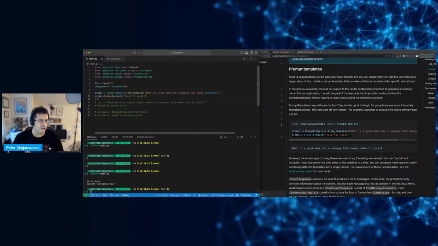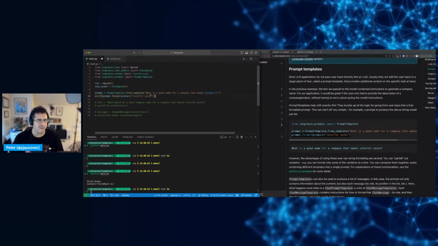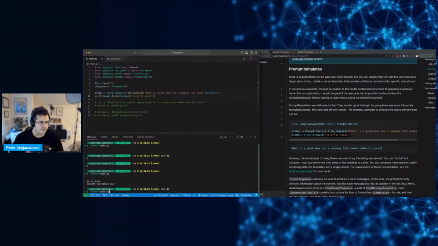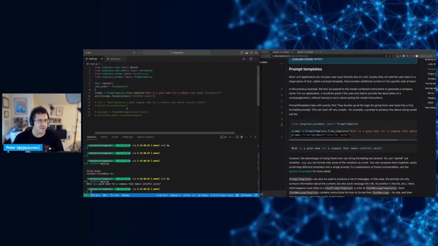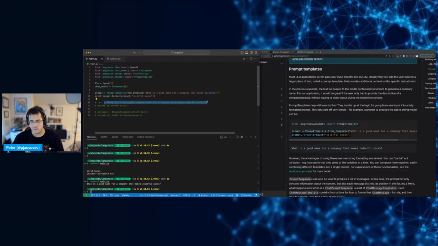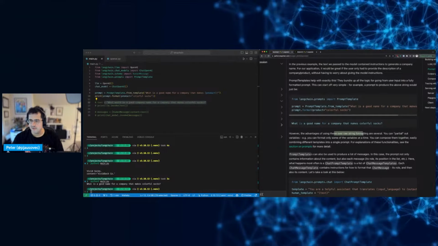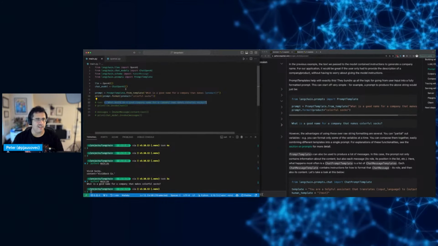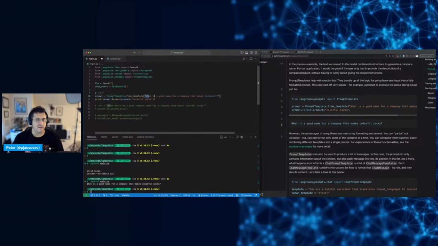Let's print this out. I'm assuming it's going to be a string that says, what is a good name for a company that makes colorful socks? So let's do that. Yep, exactly. This is just making it more generic. However, the advantages of using these over raw string formatting are several. Okay, yeah. So the next thing would be, well, I could just do something like this.